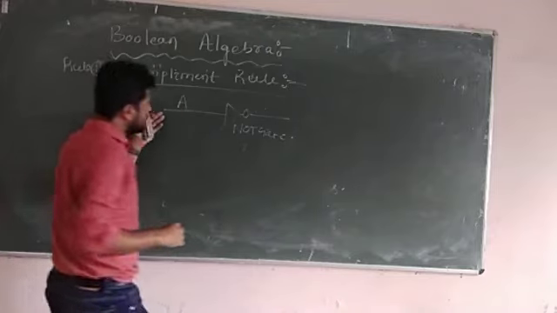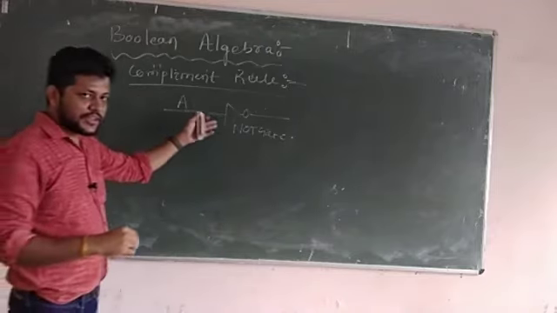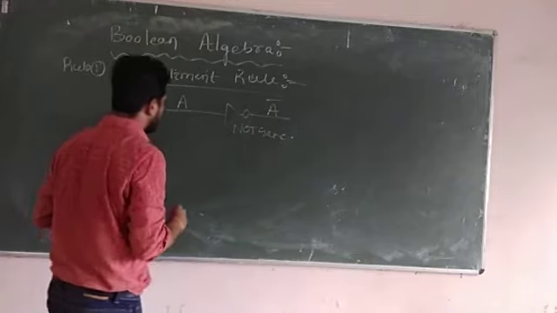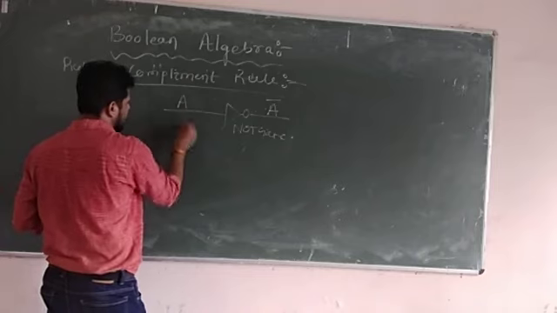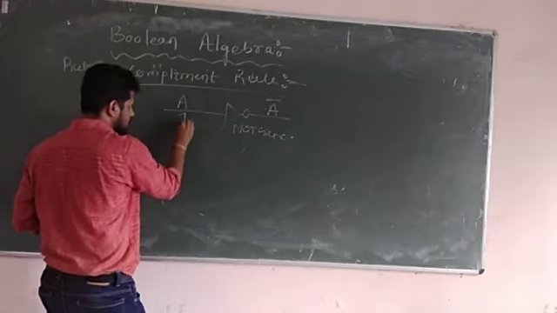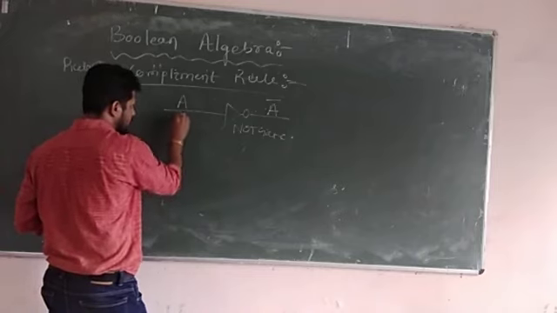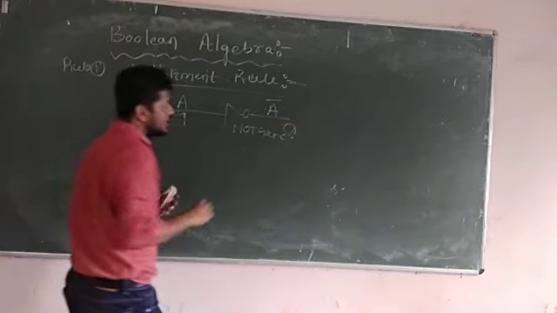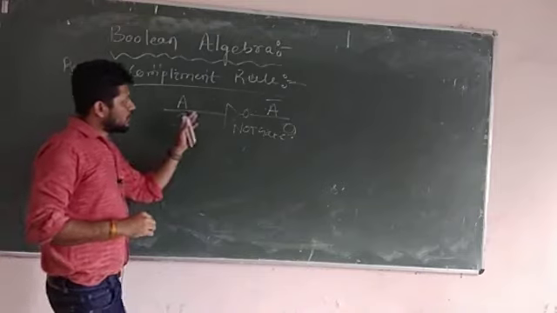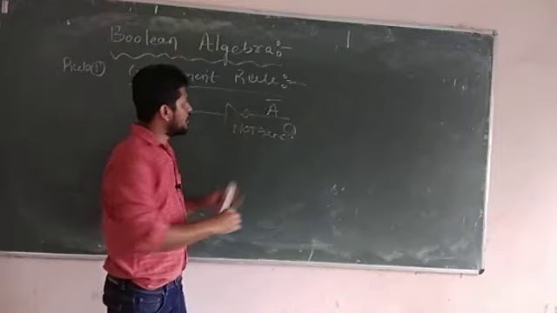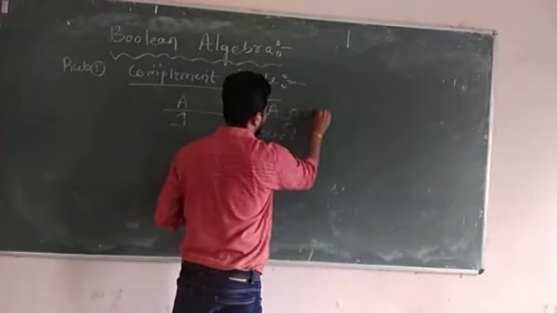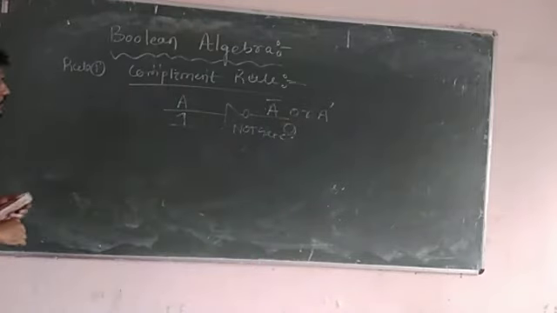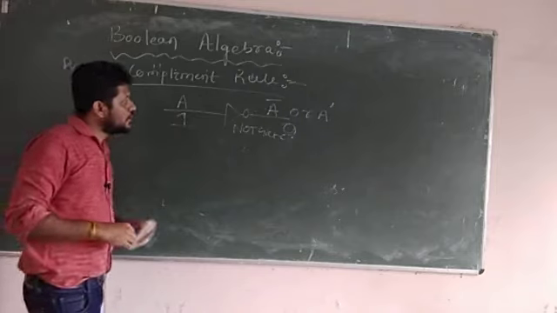If you give the input as A to this gate, it will produce the output as A bar. That means if I give the bit 1, it will produce output 0. So the complement is denoted by A bar, or we can denote it by using A prime. So this is known as the NOT gate.